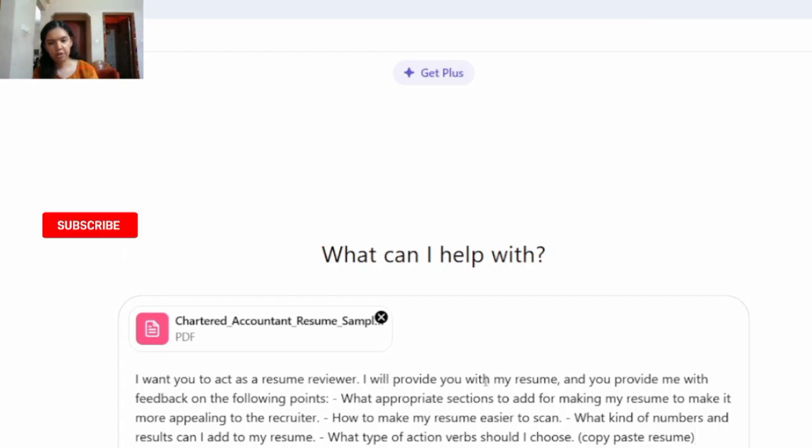I will provide you with my resume and you provide me with feedback on the following points. What appropriate sections can I add to make my resume more appealing to the recruiter? How to make my resume easier to scan? What kind of numbers and results can I add to my resume? What type of action verb should I choose?